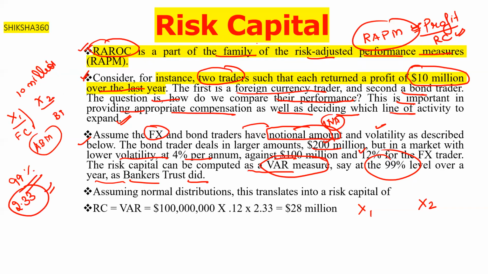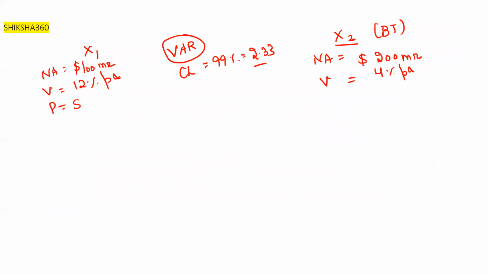We have to compare their performance, so we have to find the risk adjusted performance measure, RAPM. Remember that the profit is 10 million for each. First of all, how can we calculate risk capital in this case?